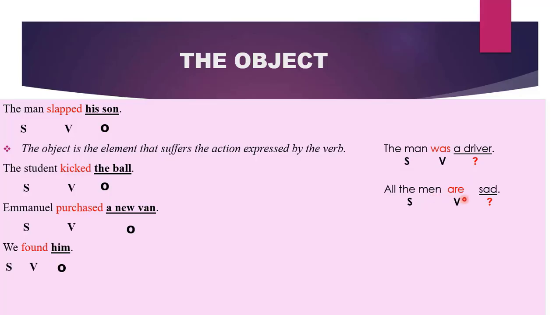All the men are sad. In this sentence, is there an action taking place? No. If there is no action word, then there cannot be an object. Princess became a nurse. Is there an action word? No. Since there is no action word, there can't be an object. This means that the type of verb that we have in a sentence will determine whether the element after it is an object or it is not an object.